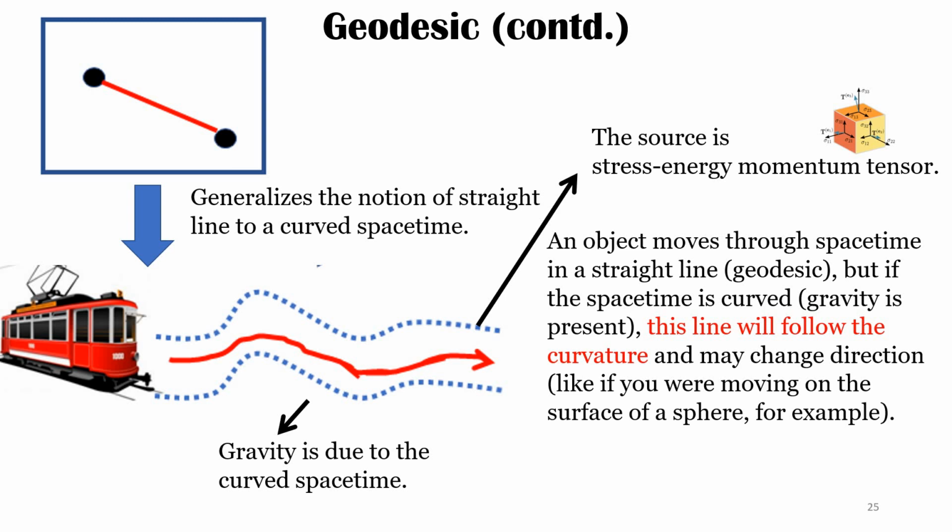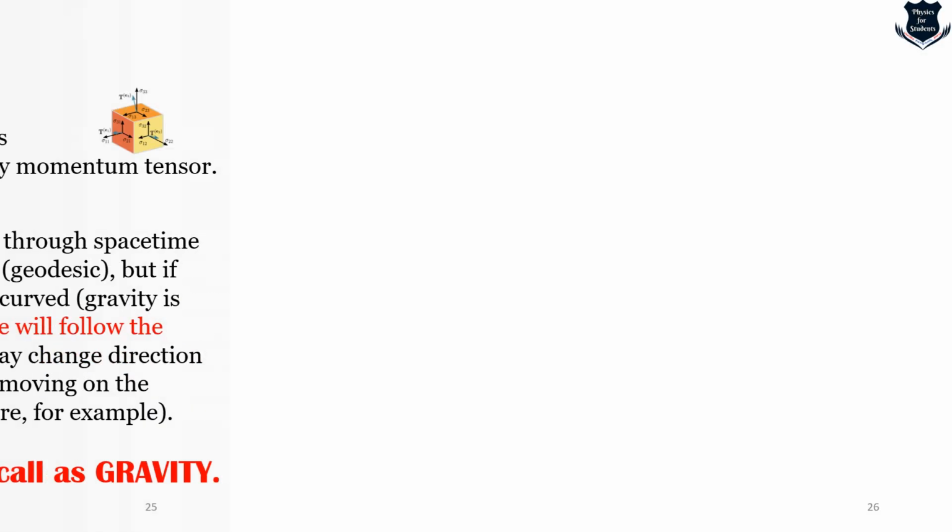And here it is: an object moves through space-time in a straight line, but if the space-time is curved, it will obviously move in a line following the curvature. So from here you can understand that if objects are moving in this curved path, then so will the photon. But before that, we need to understand this also, that this effect of curvature, or the presence of mass, is what we call gravity.